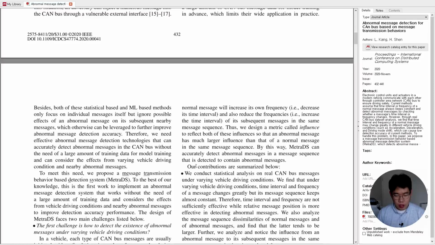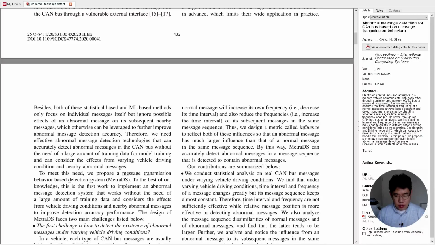Our contributions are summarized below. We conduct a statistical analysis on real CAN bus messages under varying vehicle driving conditions. We find that under varying vehicle driving conditions, the time interval and frequency of a message change greatly, but each message sequence keeps almost constant.